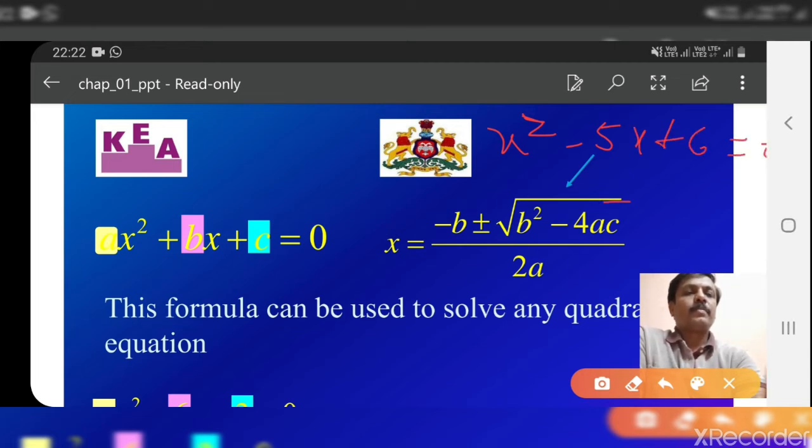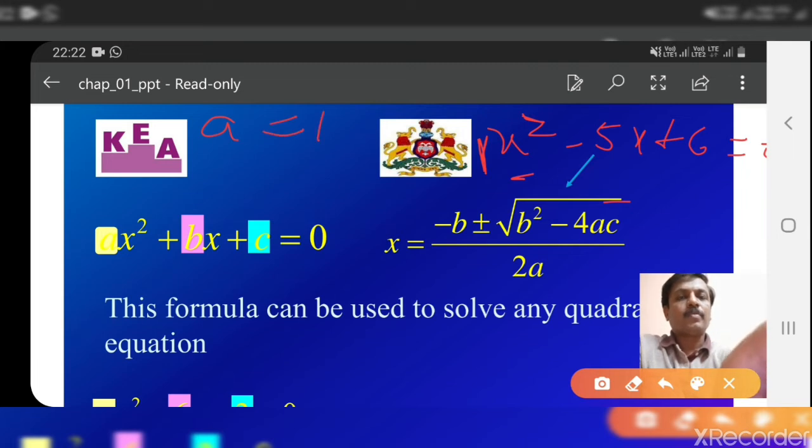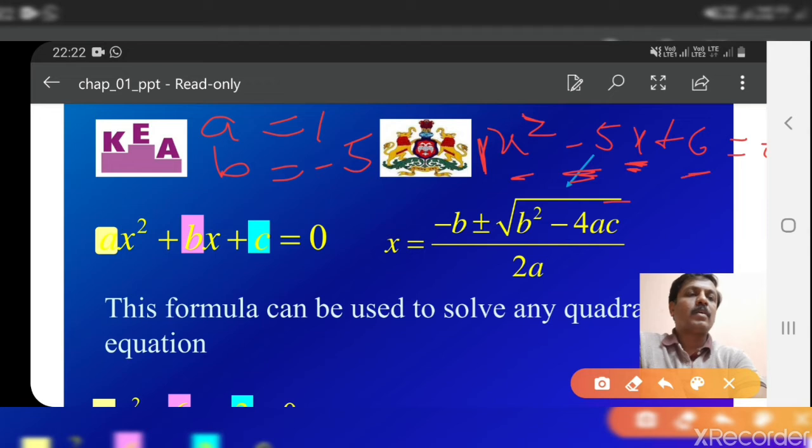So here what is the coefficient of x square? Here nothing is there, means it is 1. So a is equal to 1. Then the coefficient of x is minus 5. Therefore we can write b is equal to minus 5. Next, the constant term is 6. Therefore we write c is equal to 6.